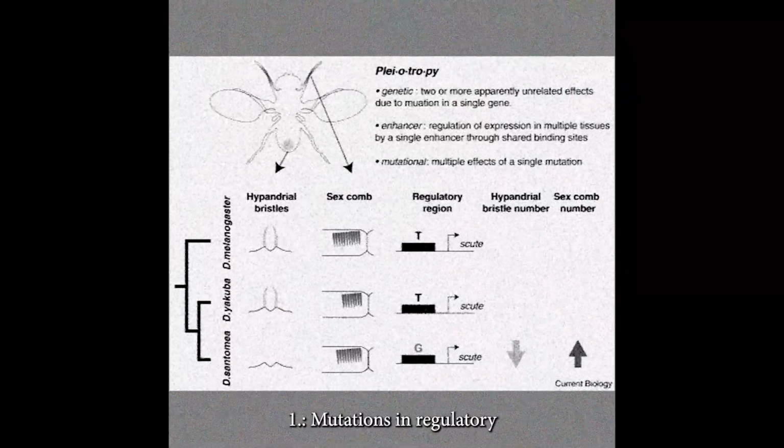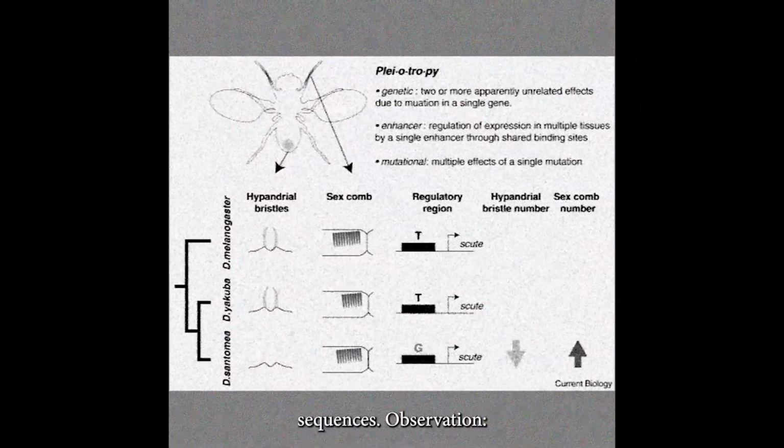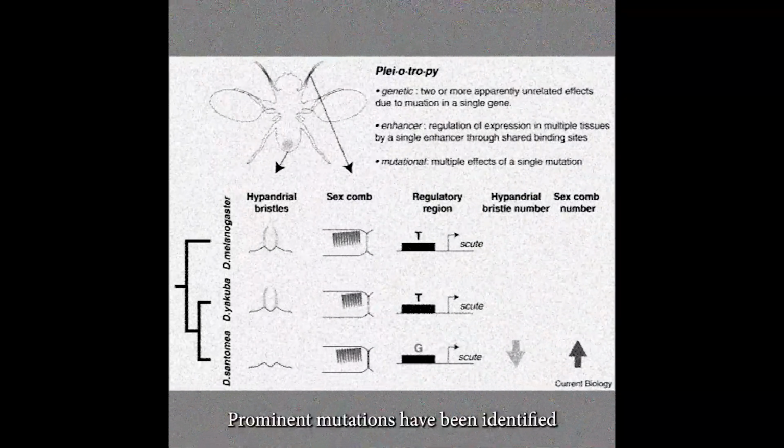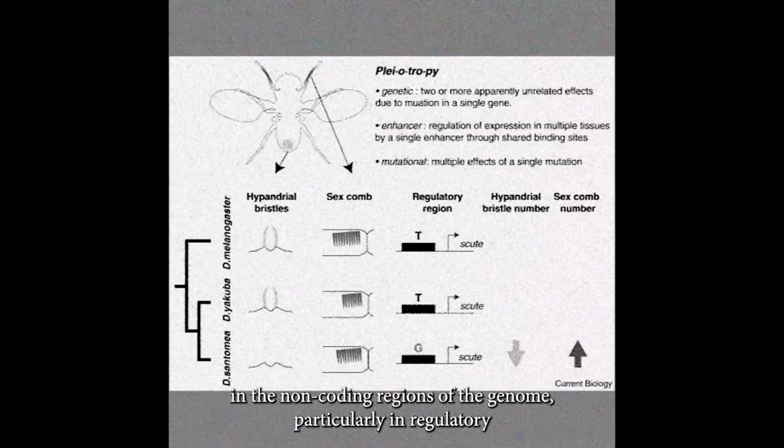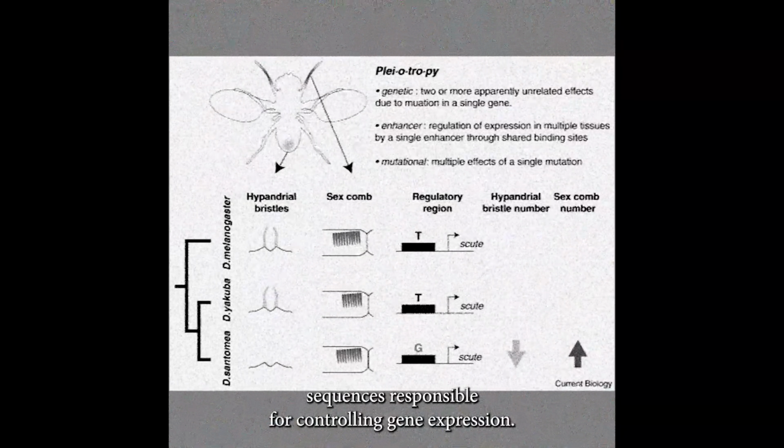1. Mutations in regulatory sequences. Observation. Prominent mutations have been identified in the non-coding regions of the genome, particularly in regulatory sequences responsible for controlling gene expression. Potential implications. Altered regulatory elements may contribute to the observed changes in phenotype, including variations in behavior, growth patterns, and reproductive cycles. However, with the knowledge we currently have, we have no way to distinguish whether or not the mutations are controllable and/or predictable.